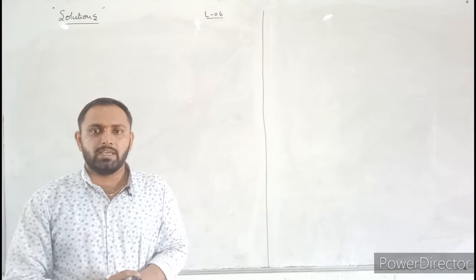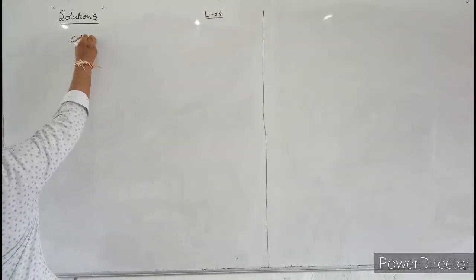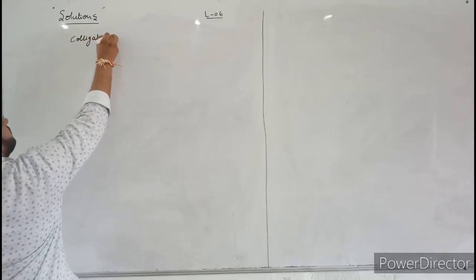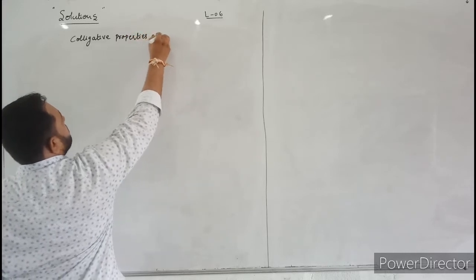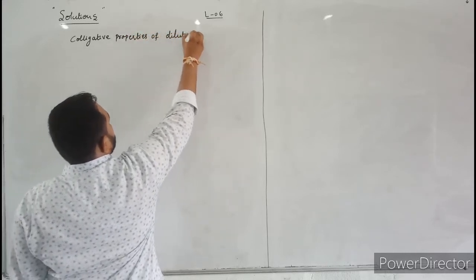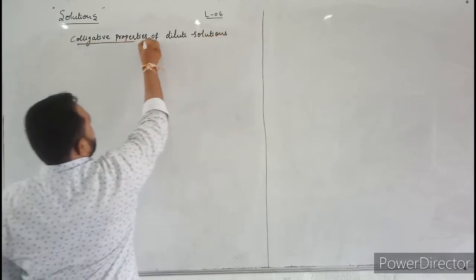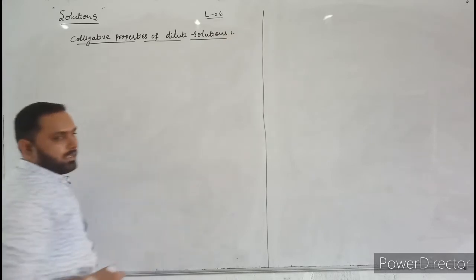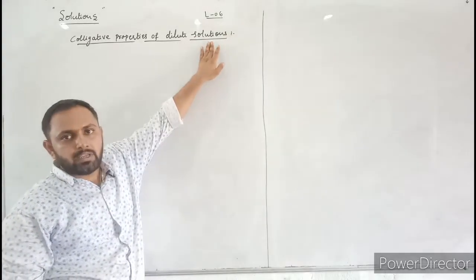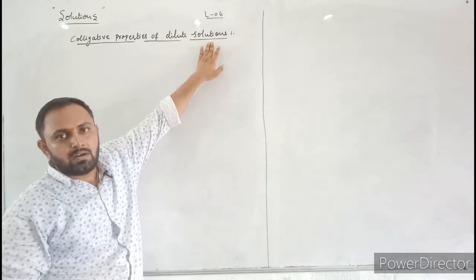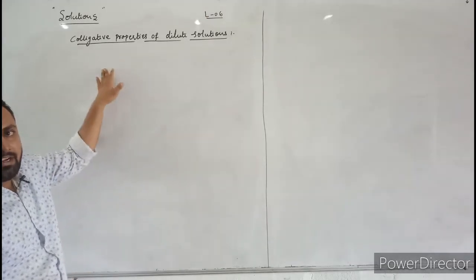Next, let us discuss colligative properties of dilute solutions. First, let us discuss what are colligative properties. The properties of dilute solutions which depend only on the number of solute particles, not on the nature of solute, are called colligative properties. Here I will write the definition.